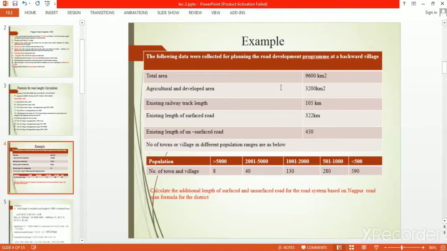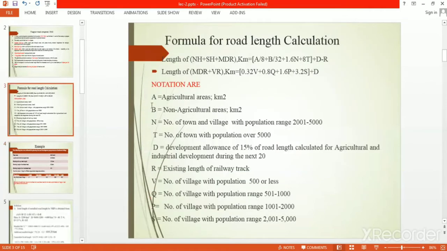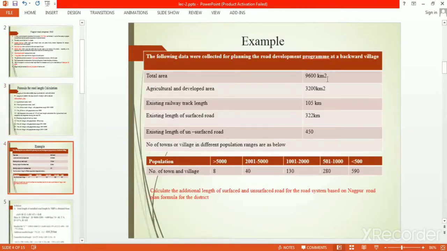So here we have the total area given, and the agricultural and developed area given. So what we require according to the formula: A is given, 3200. B is the required non-agricultural area. Now, how to find the non-agricultural area? Simply, the total area is given and the agricultural area is given.